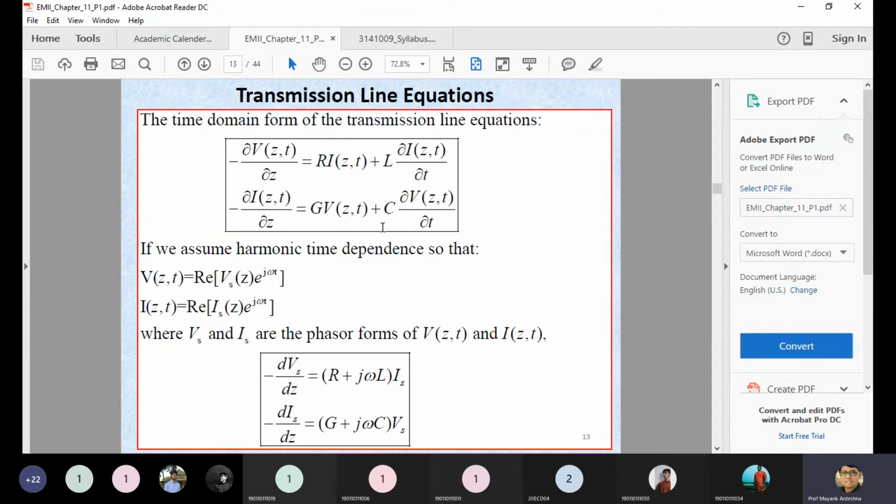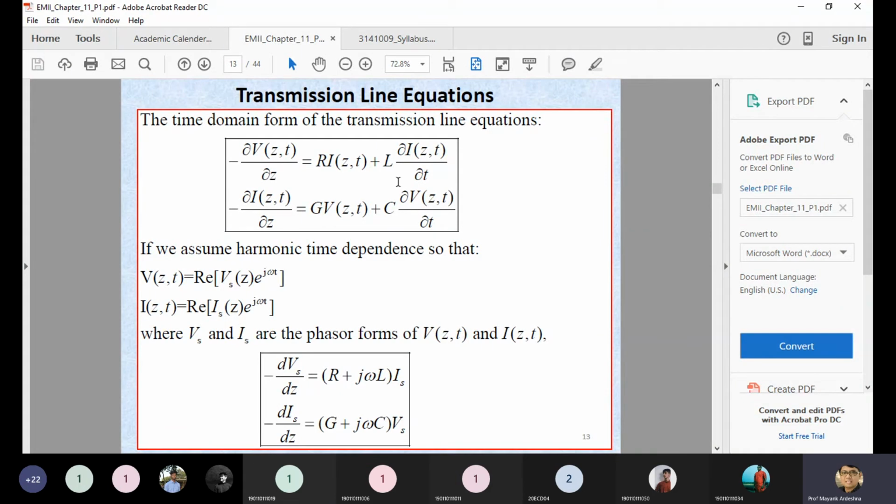Now, what we are doing, we are just mentioning this potential as well as the current, which is nothing but a transmission line equation. This equation is considered as a transmission line equation for the time varying behavior, because you can see the parameter with respect to time over here. Del by del T term is present over here. So this is called the time domain equation of your transmission line. So many times this question is asked: derive the potential as well as the current of the transmission line equation, then you have to prove till this equation.